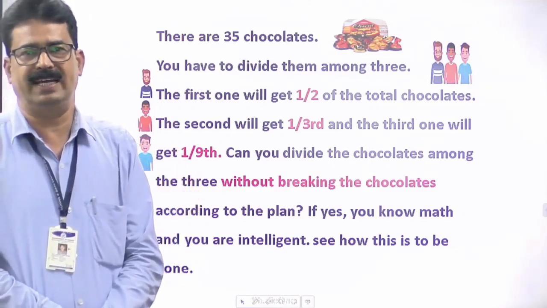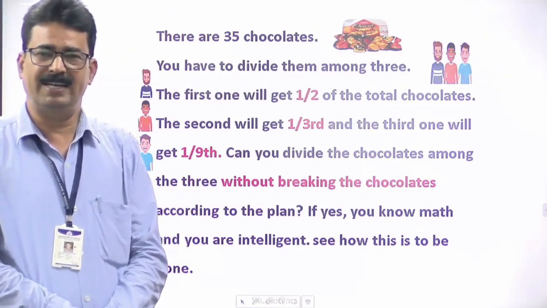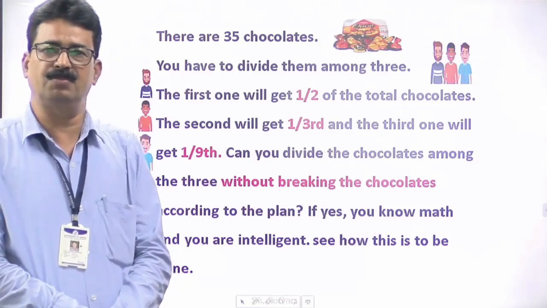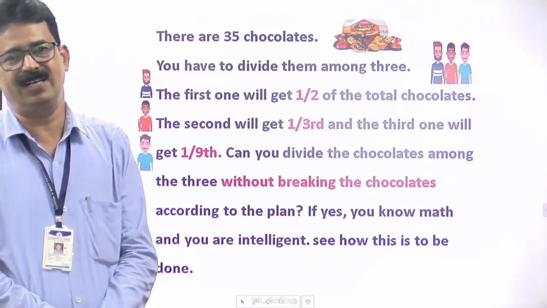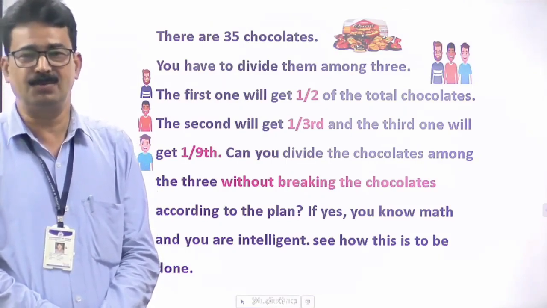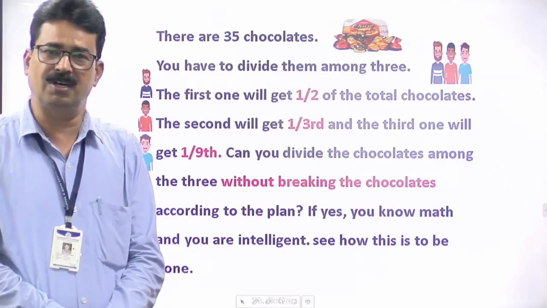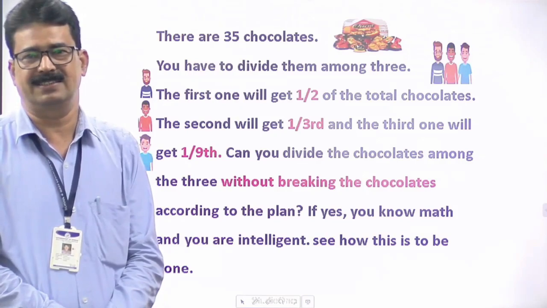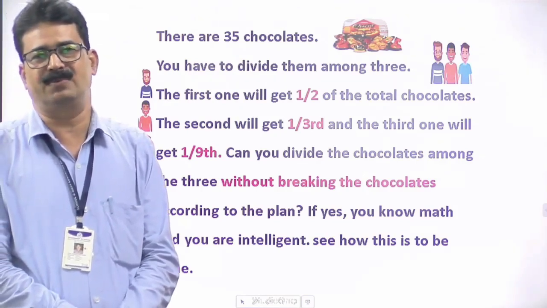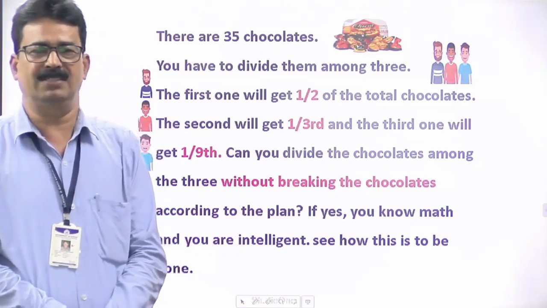The first one will get half of that chocolate. The second will get 1/3, and the third will get 1/9 of those 35 chocolates. So this is the mathematics. Can you divide the chocolate among the 3?